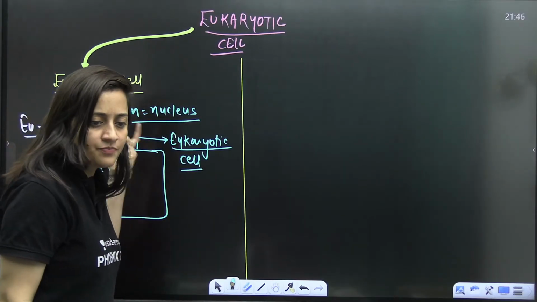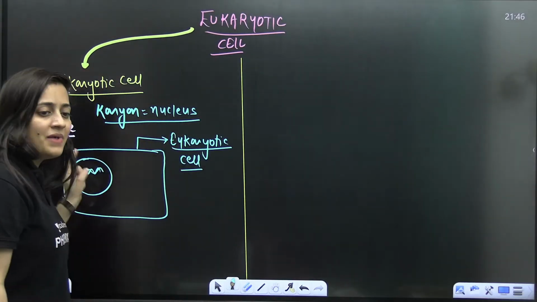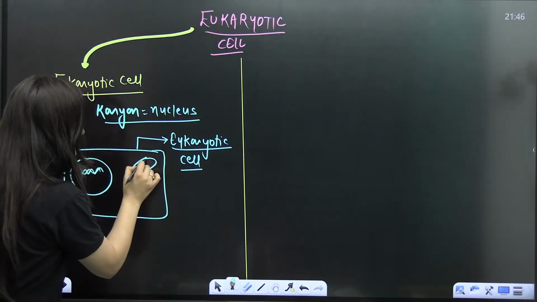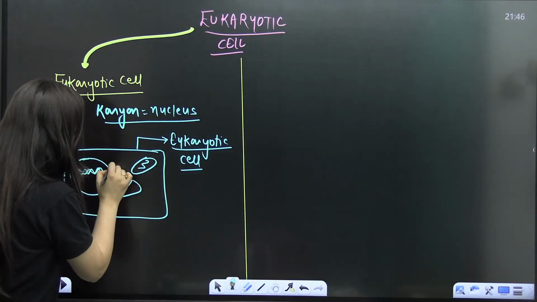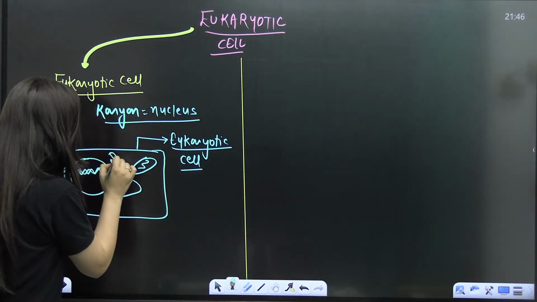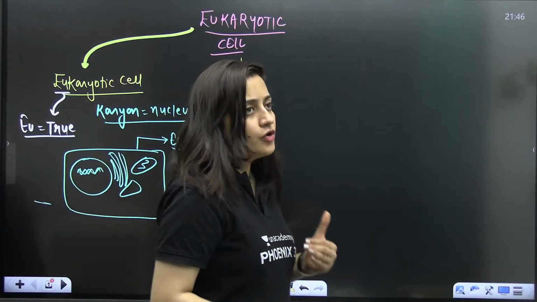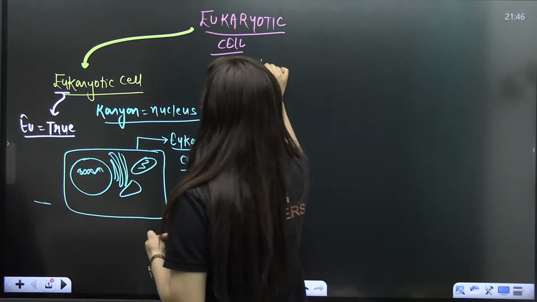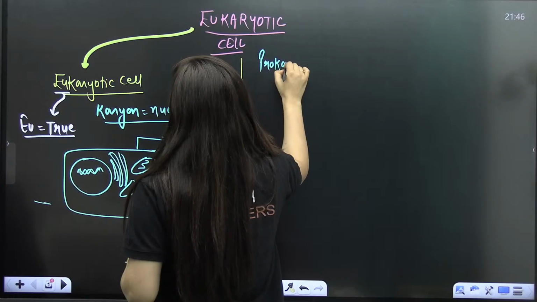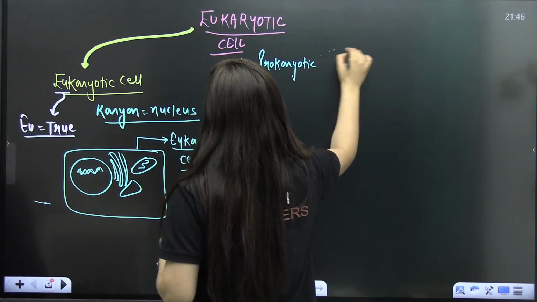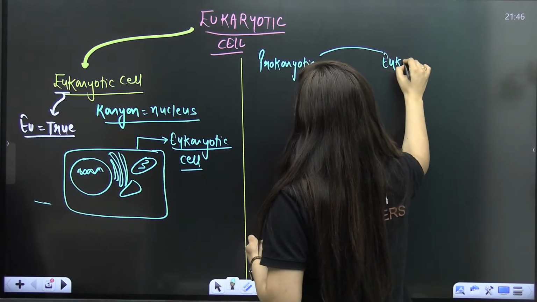And not just the membrane bound nucleus, but membrane bound organelles are also there. So this is basically the eukaryotic cell. If I talk about evolution, we had the prokaryotic cell first, and then the eukaryotic cell.